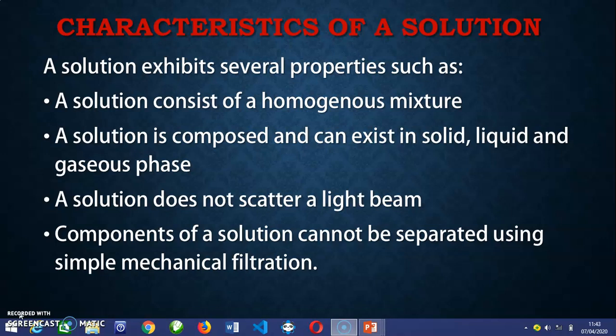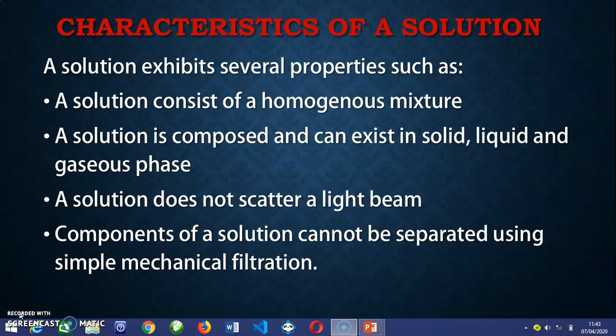A solution does not scatter a light beam. That is, a solution is transparent. A true solution, a homogeneous solution, is transparent. It allows light to pass through, unlike heterogeneous mixtures or colloids, which are false solutions. They do not allow light to pass through them.